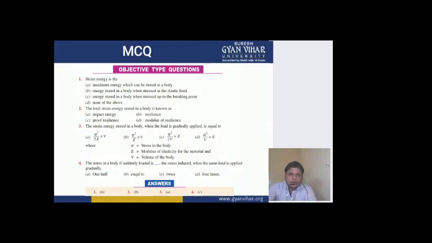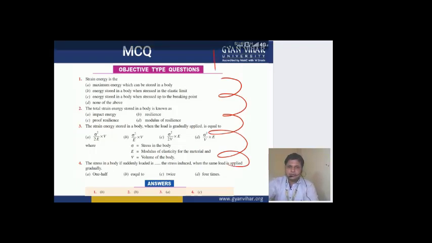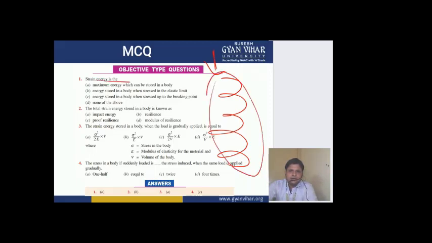So we all know what strain energy is. It is the energy stored in a body when stressed in the elastic limit. In the case of a spring, when you compress it and then release that compressive force, what will happen? It returns back to its normal position. So the energy which is stored in a spring type of material when it is compressed is known as strain energy. So it is the energy stored in a body when stressed in the elastic limit. So option B is the correct answer.